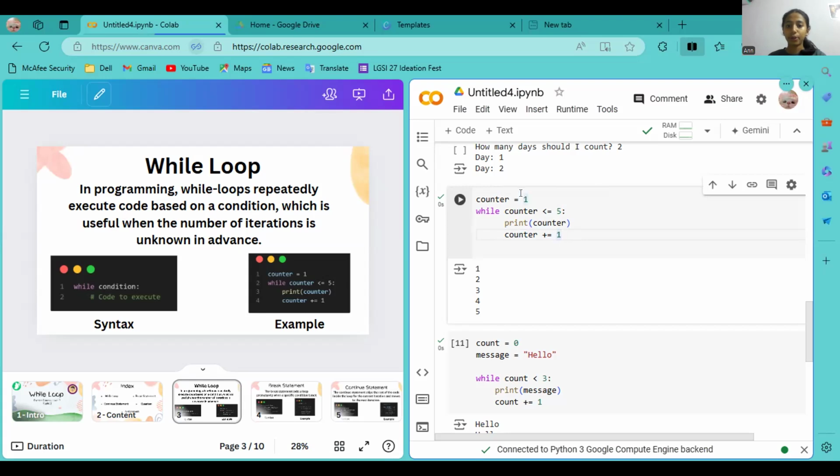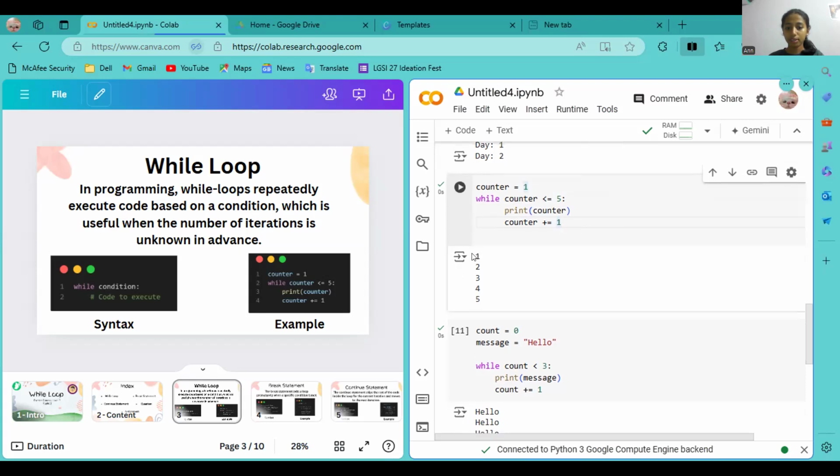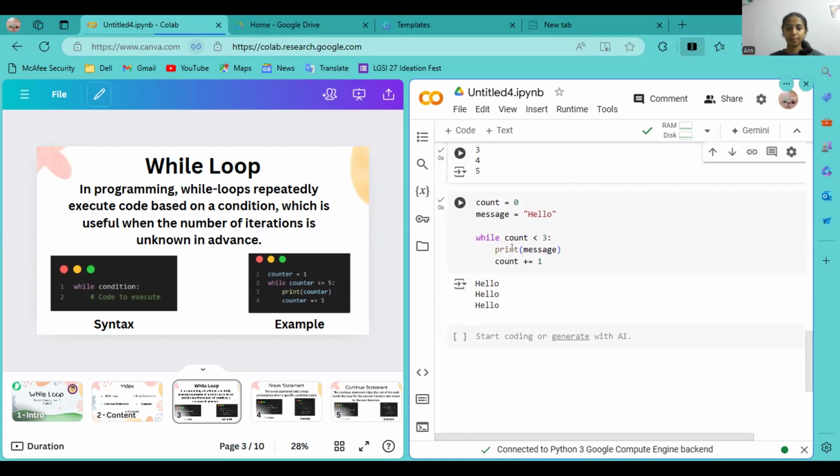So we've given the starting point as 1 and the ending point as 5. So the numbers that are printed here are 1, 2, 3, 4, and 5. You can see in the output box that the numbers 1, 2, 3, 4, and 5 are printed, and all those numbers are less than or equal to 5, right? So now you guys understood this code, right? Yes. I have one more sample code for you. You can understand what a while loop is through this.